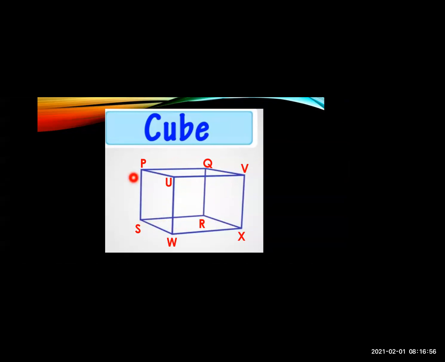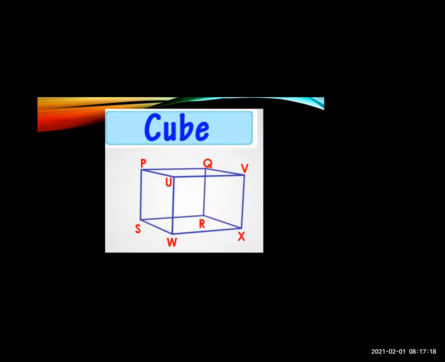Then here is also forming a square, so these also come under edges: PU, UW, WS, and PS. So these 4, and QV, VX, RX, and QR. So this side has 4 edges. Total how many edges? 12 edges.